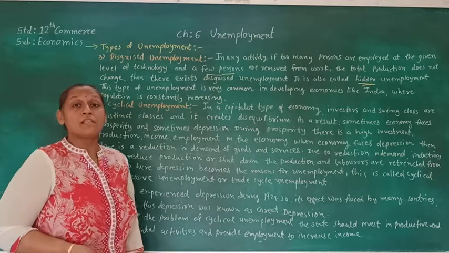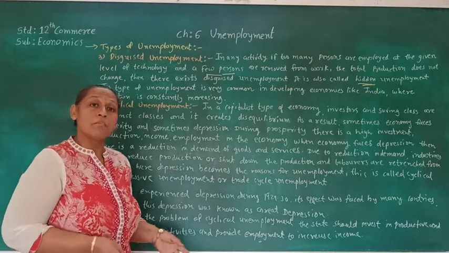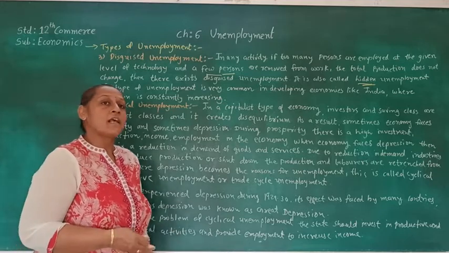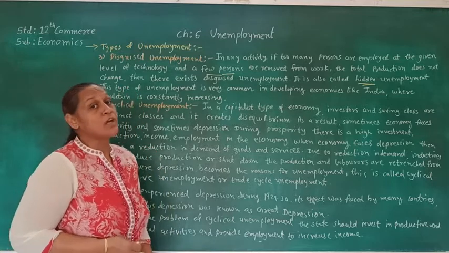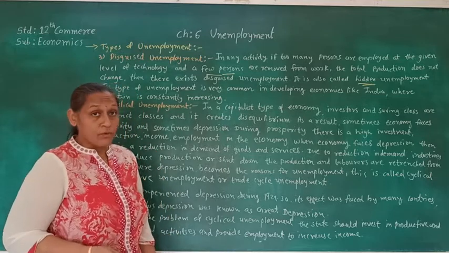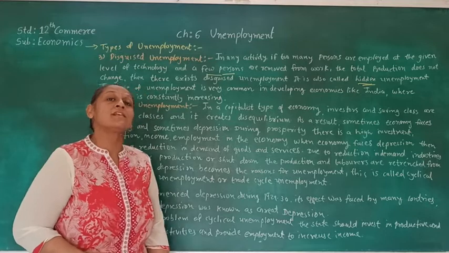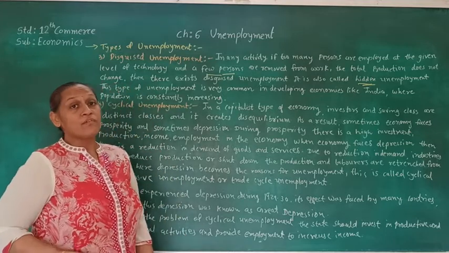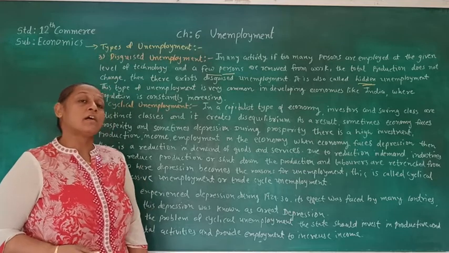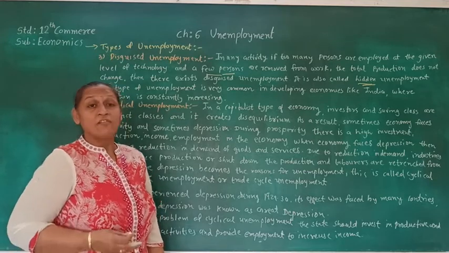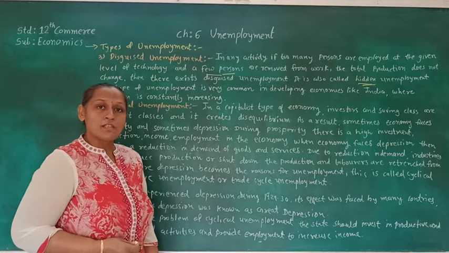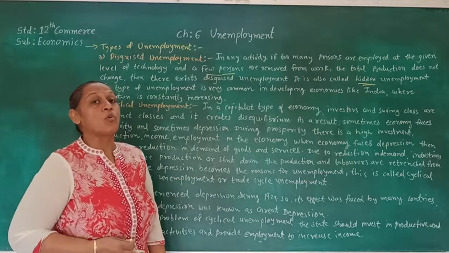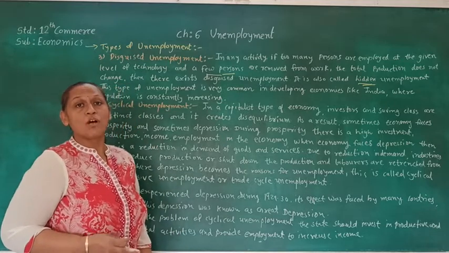In a family business, all the family members are engaged, but if we remove some of them, sales or production is not going to reduce. So that type of unemployment is called hidden unemployment. Here we can see that the persons are not getting any income in monetary form. So the persons who are engaged in a